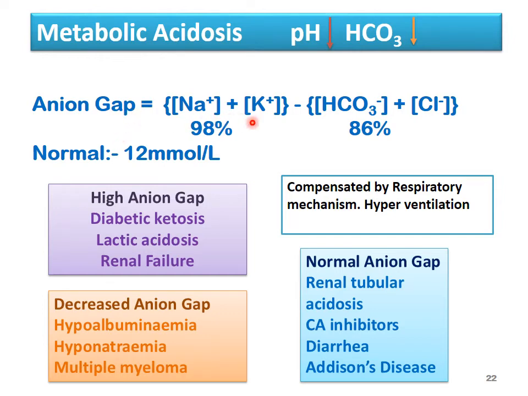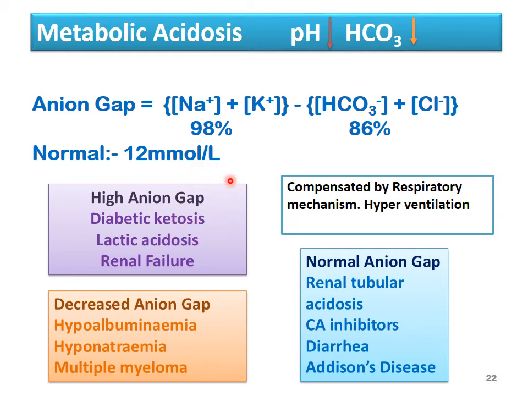If we add all the cation concentrations and all the anion concentrations, the difference between the cations and anions is known as the anion gap. So we add the sodium and potassium concentrations and subtract the bicarbonate and chloride concentrations. We know this is 98, this is 86, so the difference will be 12 millimole per liter. So the anion gap level is 12 millimole per liter.